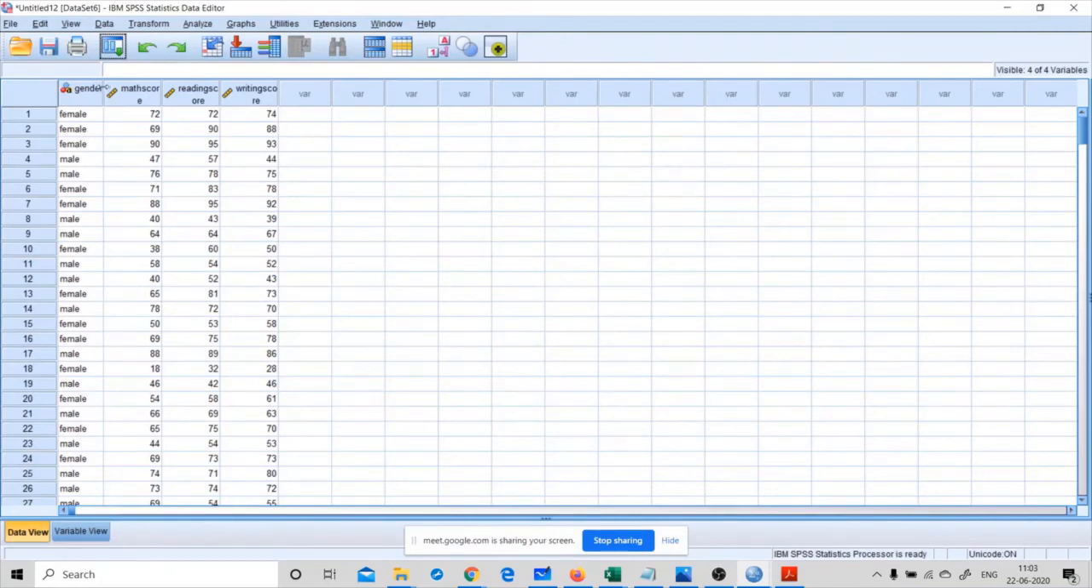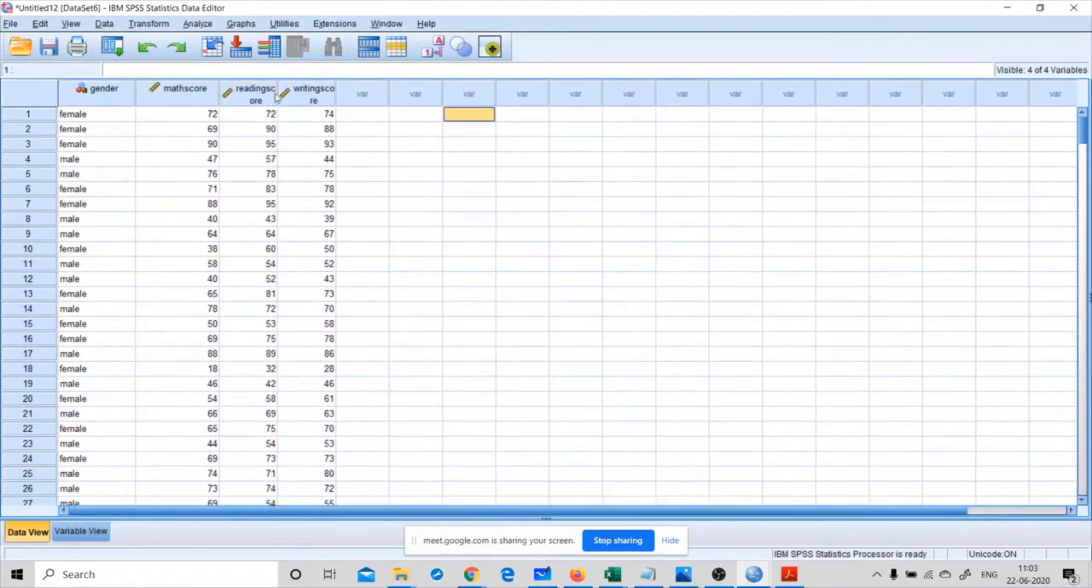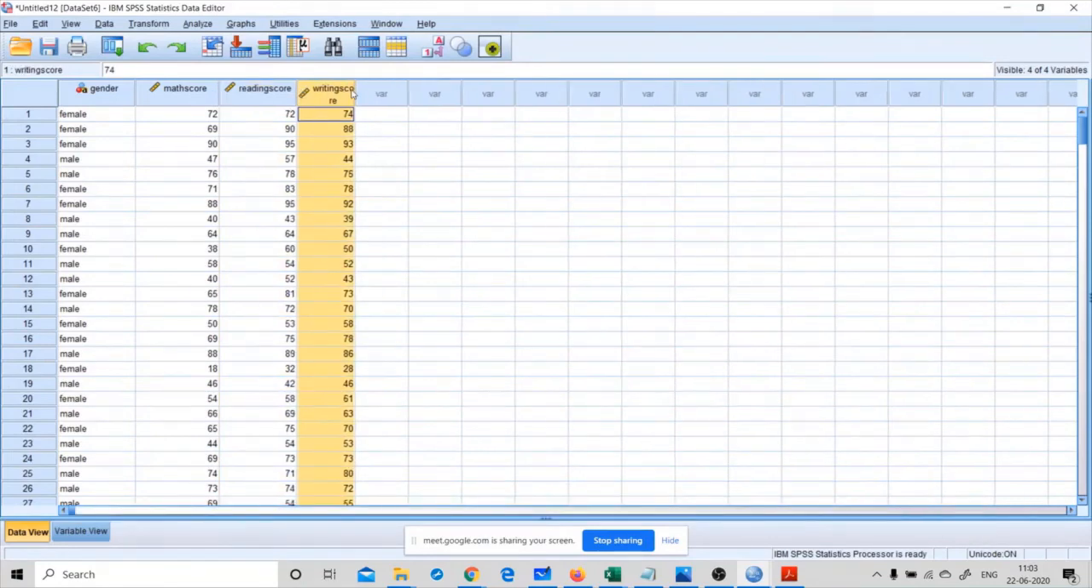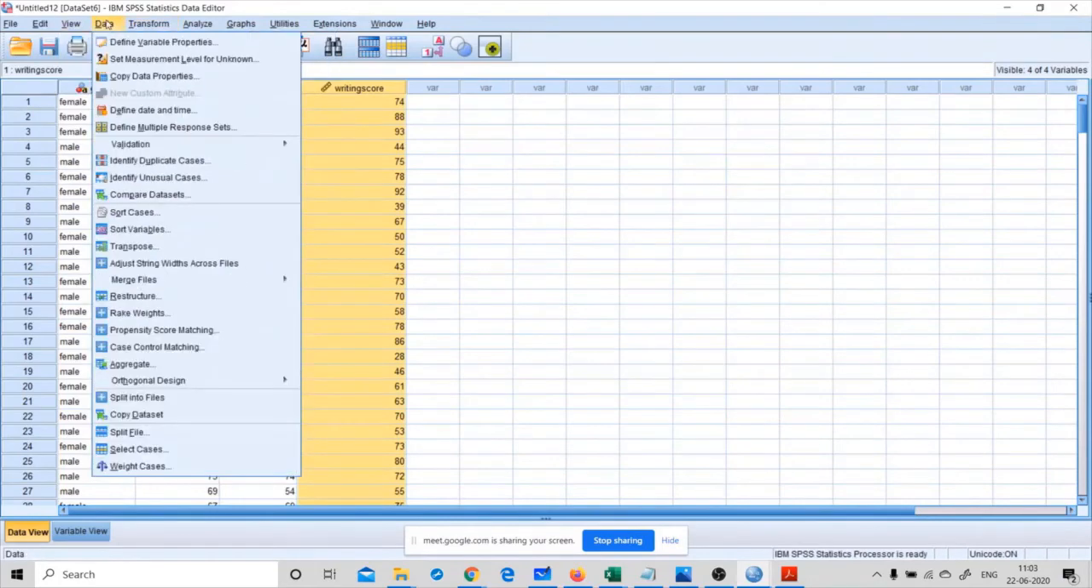Now you all should be able to see the day 1 data set. Initially this data set is composed of 4 variables. The first one is gender, the second one is math score, the third one is reading score, and the fourth one is writing score. So she asked me to do the split again. For that I have to choose the split file option.